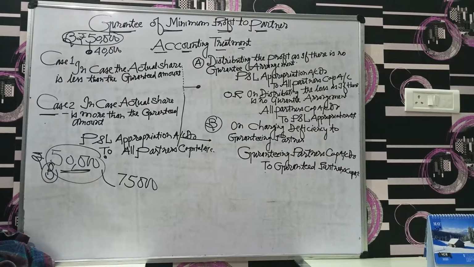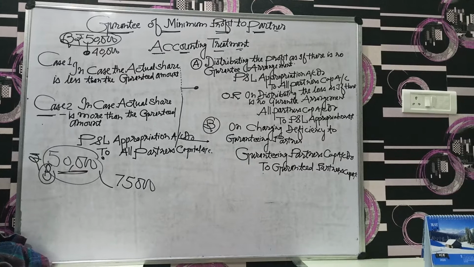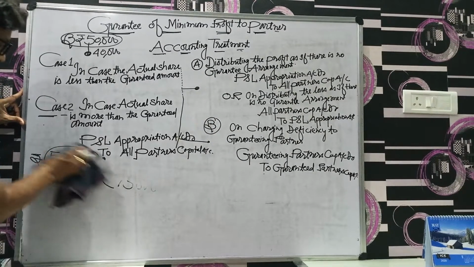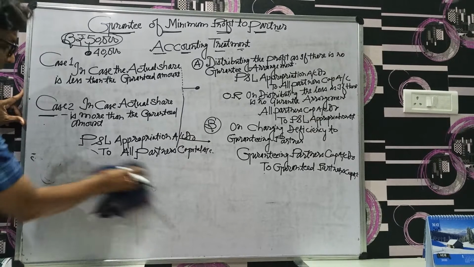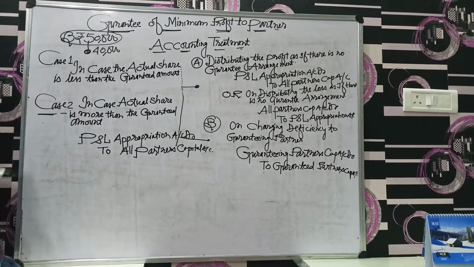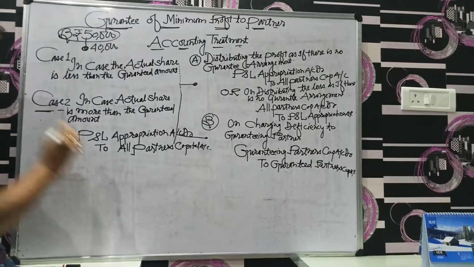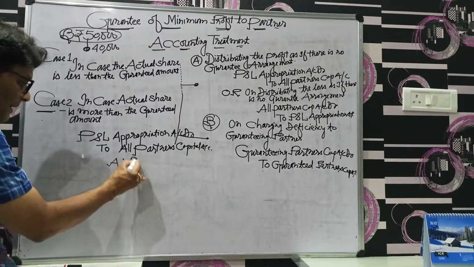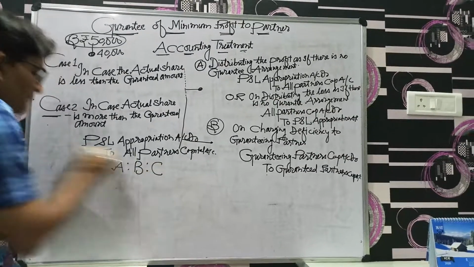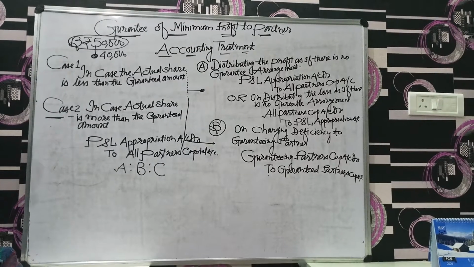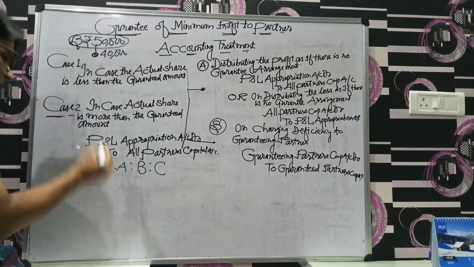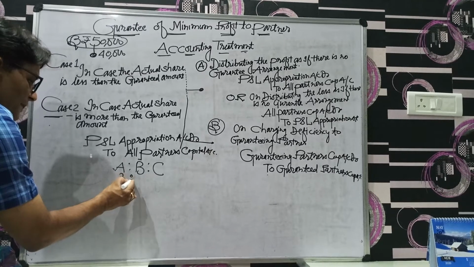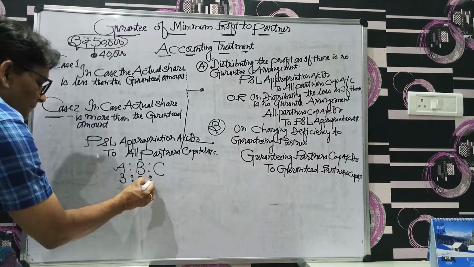So let us take one simple example for your better understanding. Suppose A, B and C are partners, and their profit sharing ratio is 3:2:1.